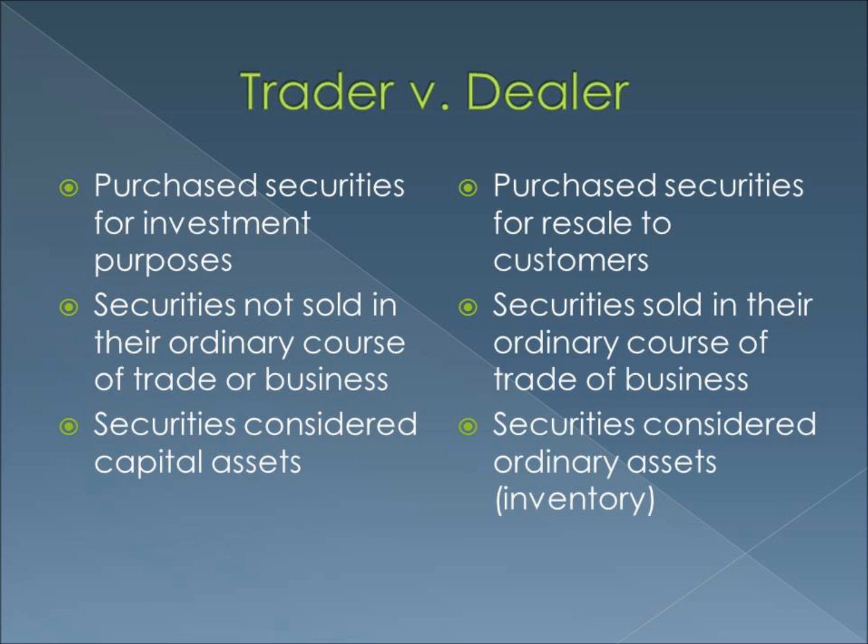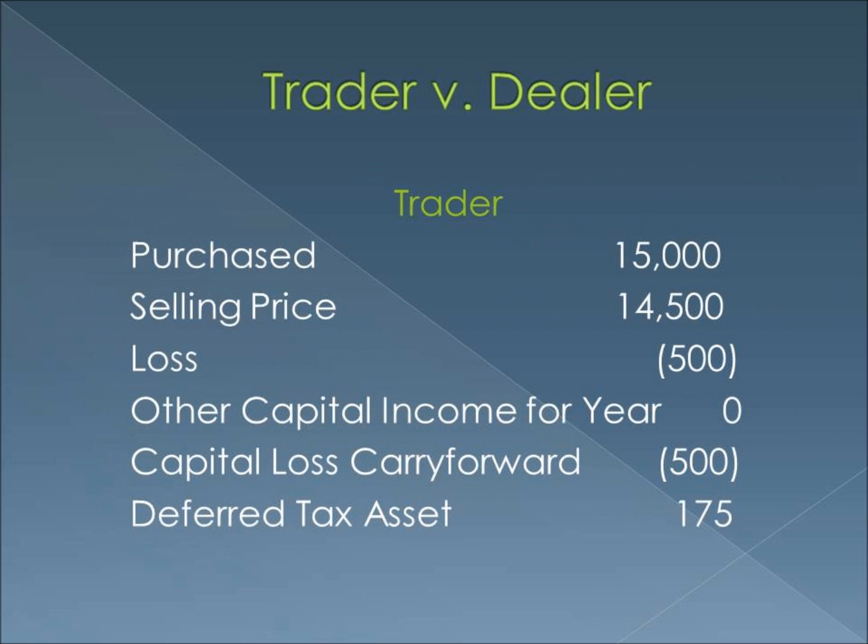Conversely, if the taxpayer purchases securities with the design to resell them to customers, and such sales are made in the ordinary course of their trade or business, then the taxpayer is treated as a dealer of securities. In this case, the character of the securities for tax purposes is considered as ordinary, and any gains or losses will affect ordinary income. The significance of this tax difference is shown by the following example.